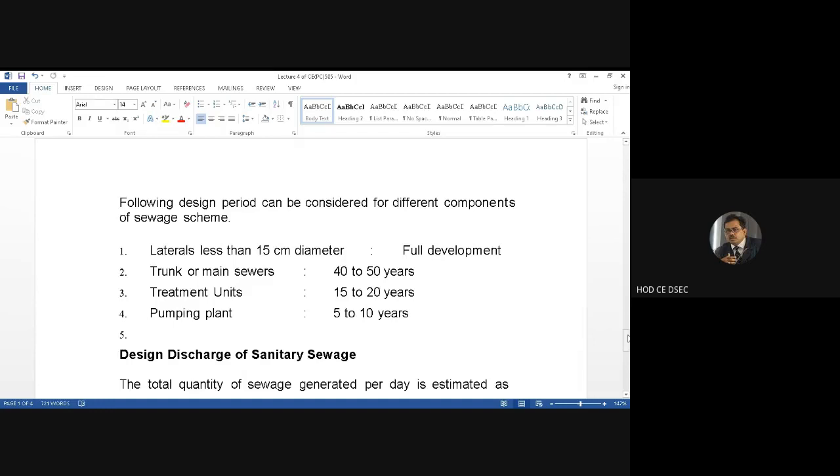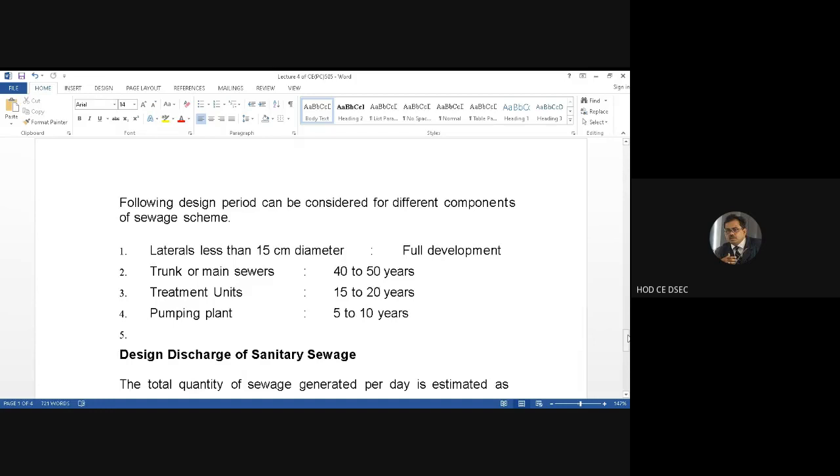Now, from the smaller unit to the bigger unit, let me start. For laterals less than 15 centimeter diameter, changing the design every time is not possible, because this is the primary focus. The design initially started from the laterals less than 15 centimeter diameter. So this has been considered as a full development.